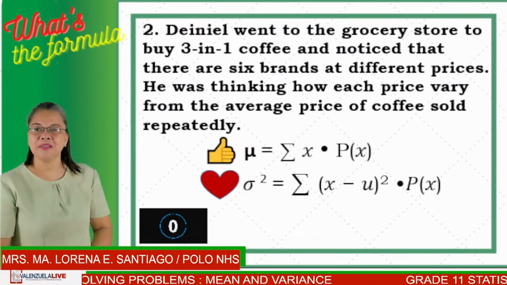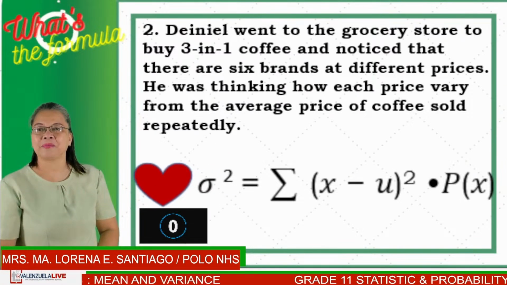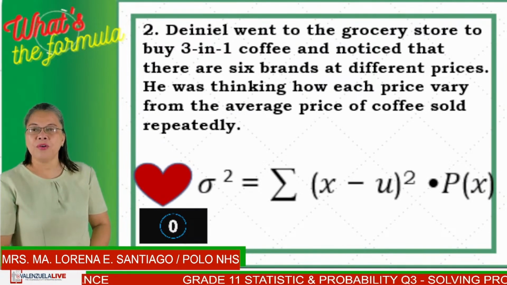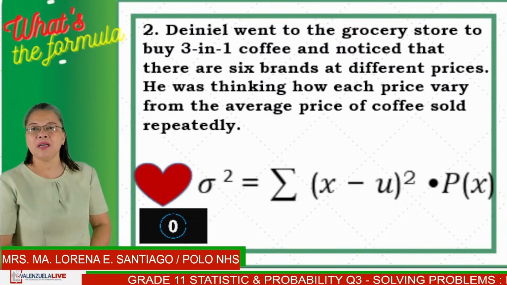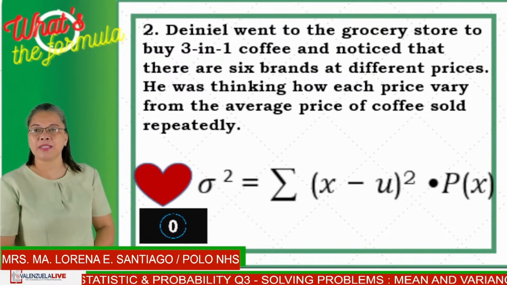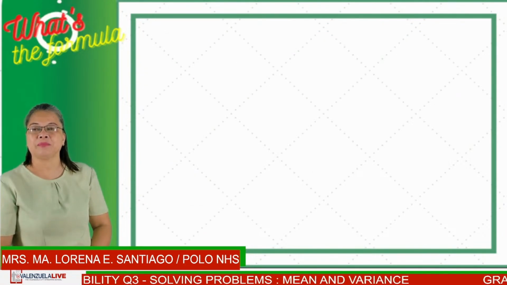What's your answer? Did you say heart? Then you are correct. When we are talking about variation or distances between a certain number and an average price, then we will be using variance. Let's go to number 3.